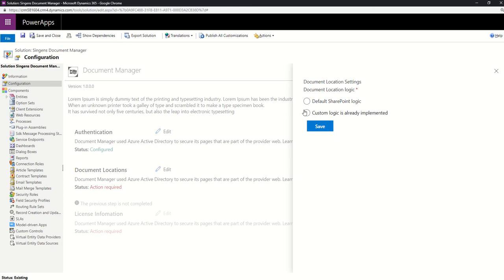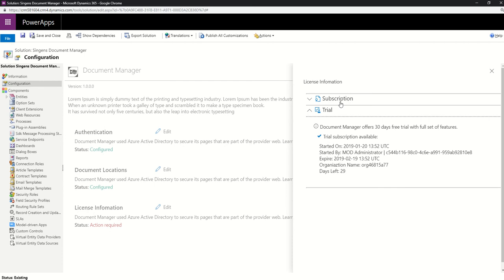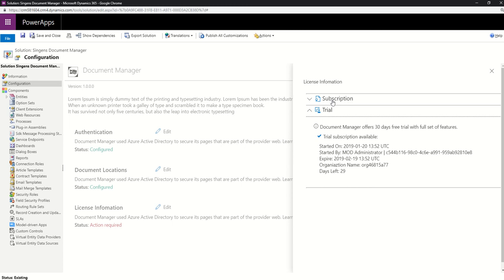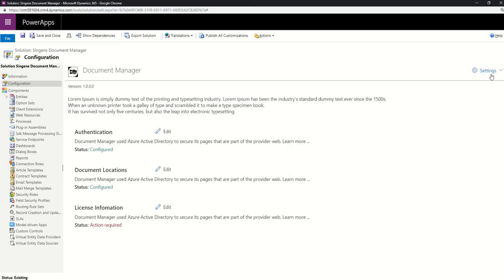And now here there are document location settings. You can either choose to use the default SharePoint logic or to go with a custom one, and if you go with a custom one, I give you additional options. But let's keep the default SharePoint logic. As you see, I need to add more texts and descriptions about these buttons. Let me save this, and now there is the licensing info. When you click edit, it shows that I have currently applied a trial, that's why we see this information. But you can come here and apply a product key. So this is the final interface completed from a user perspective.